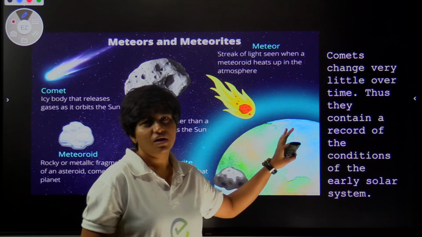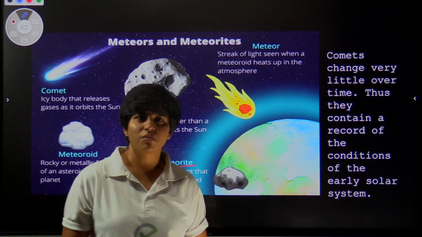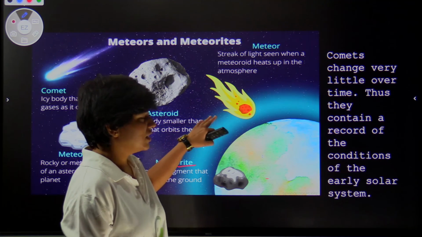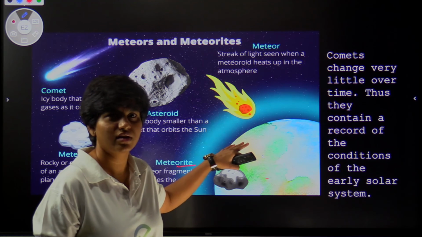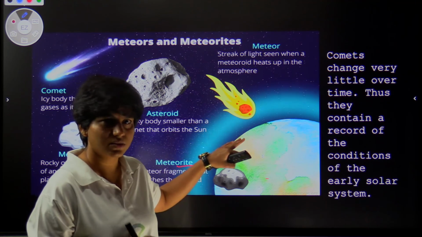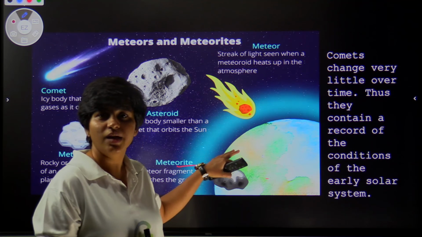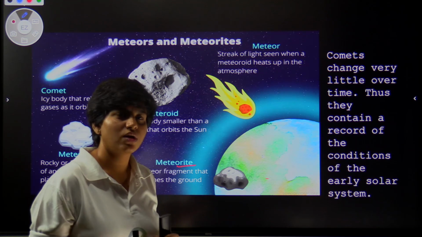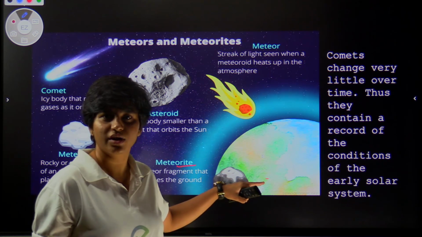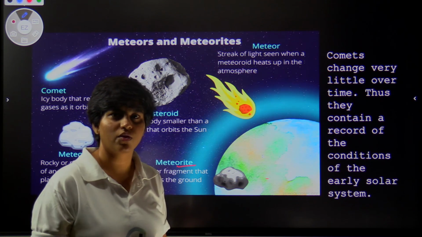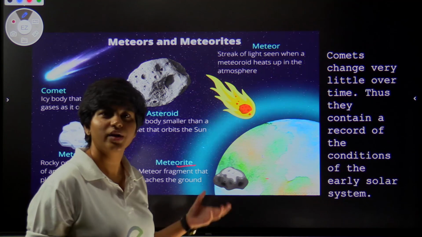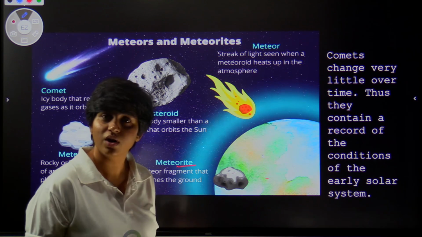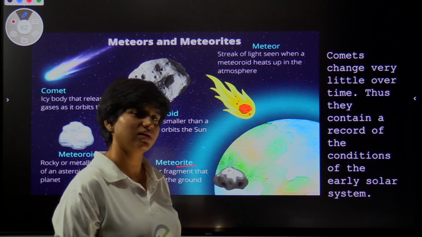That's comets. The significance of comets to note here is that it doesn't change so quickly. It is a steady celestial body, which helps. Since it is steady, it has a record of solar history, how the solar system was formed, whatever happened. It has the record of it, so comets help us study the history of the solar system. You just have to know this, the significance of comets.